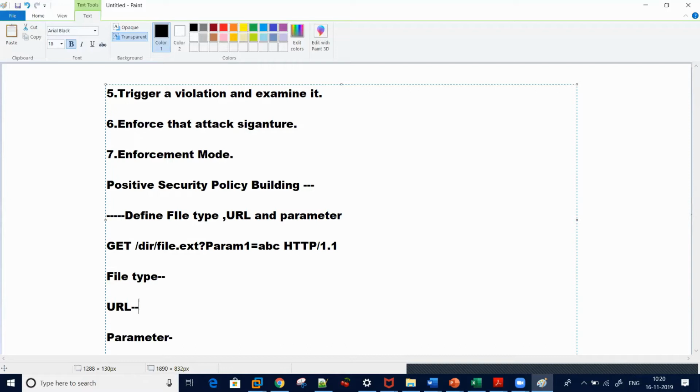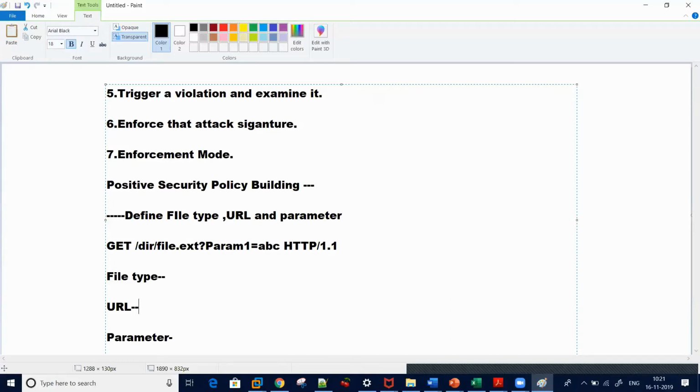When you build a policy, you should have knowledge of the structure entities to correctly apply a positive policy. You need to know about entities because this is a major part. When you assess a request, you want to see what components are getting exchanged between your client and your application. Is the file type applied? Is the URL applied? Is the parameter applied? Can someone quickly tell me what is the file type here, and what are the URL and parameters? Then we will see different learning technologies.